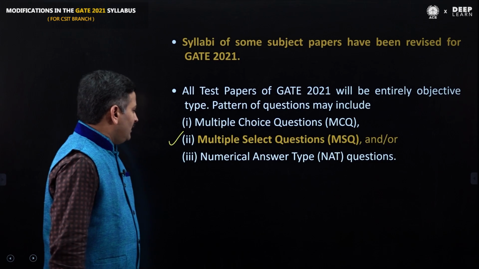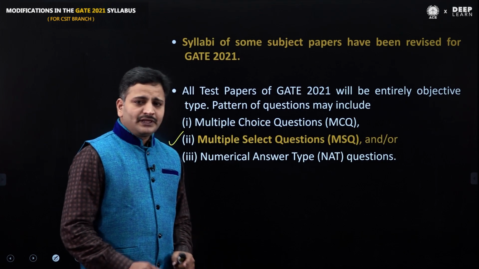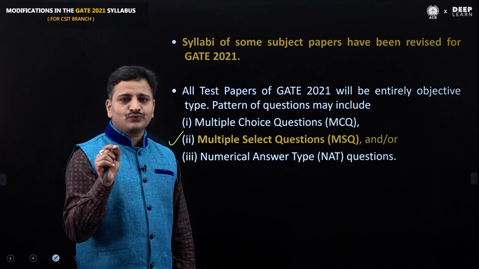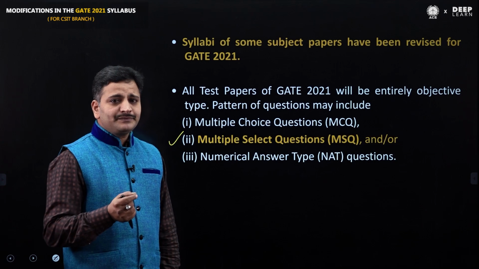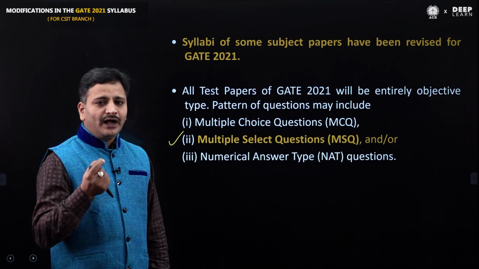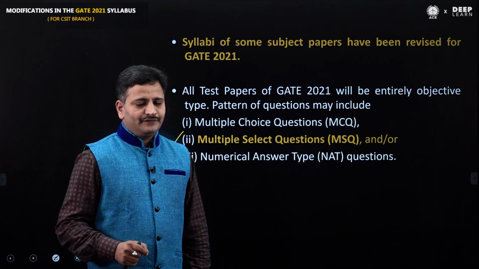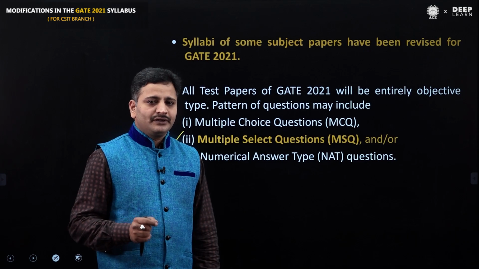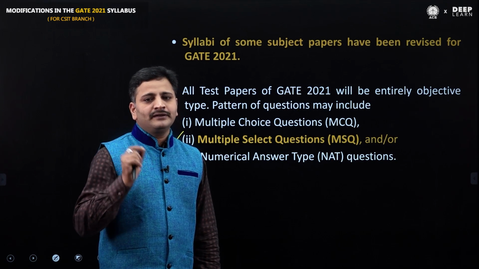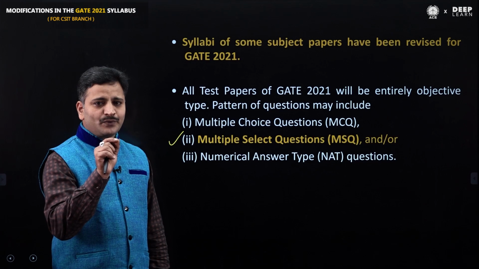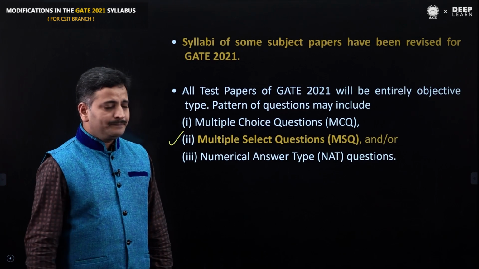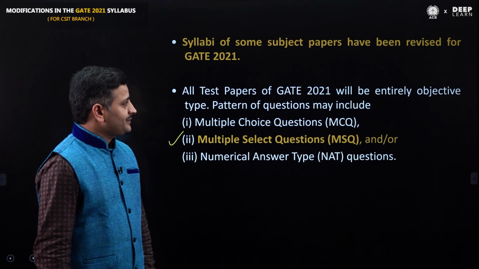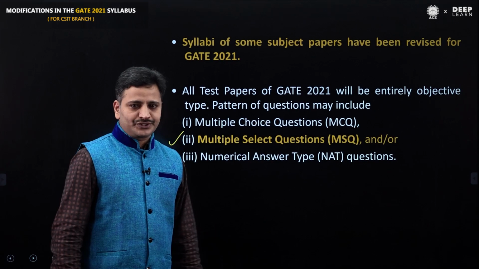Numerical answer type questions means they will provide a question and only a blank. You are supposed to fill up that blank, which must contain only a numerical answer. Sometimes they will ask you to round the answer to 2 digits after the decimal point. For example, if the answer is 2.369, then in brackets they will mention to round off the answer to 2 decimal places. It means that after the decimal point you have to take only 2 digits. Clear? Now we are going to discuss the changes in the subject papers and the meaning of multiple select questions.